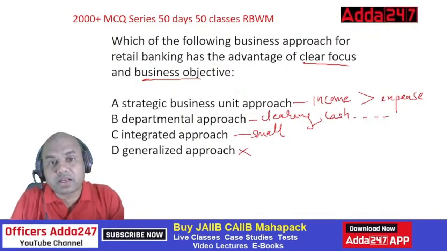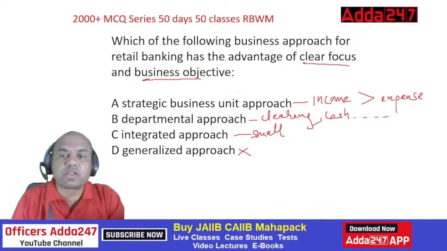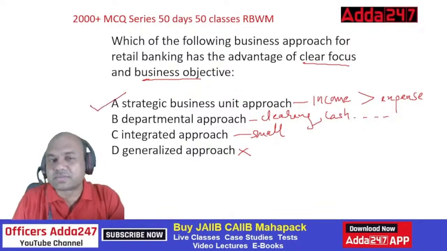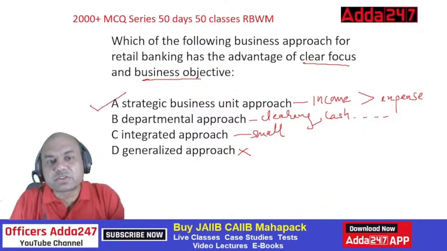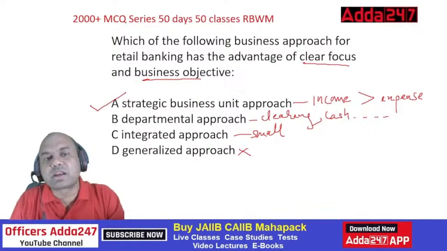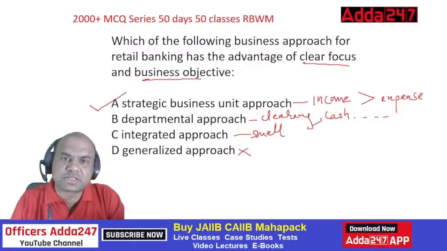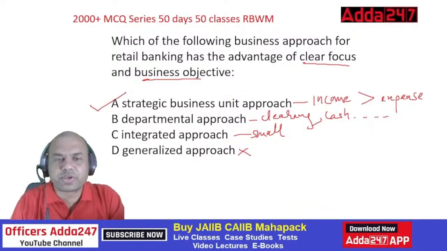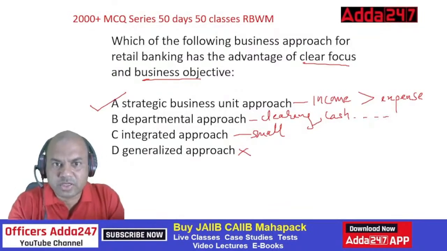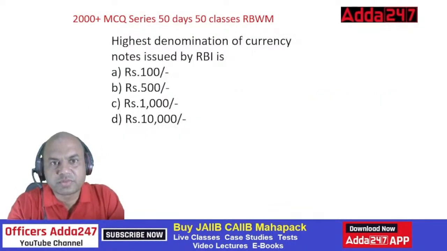So what is the correct answer? Which of the following business approach for retail banking has the advantage of clear focus and business objective? Obviously this is A, because business objective means what? Your income should be greater than the expense. That is known as business, isn't it? So that is the point. Okay. Got it, everyone? Move on.